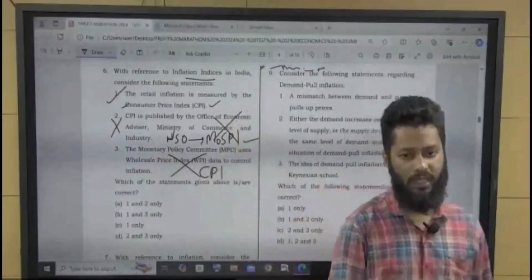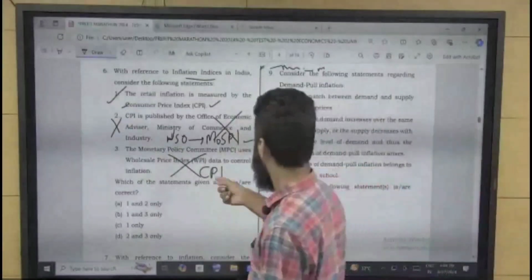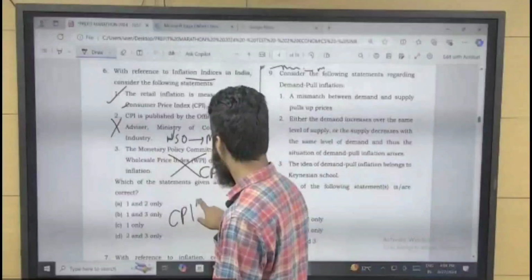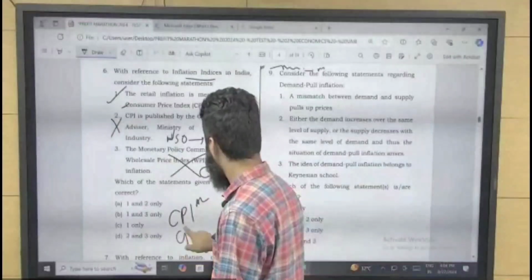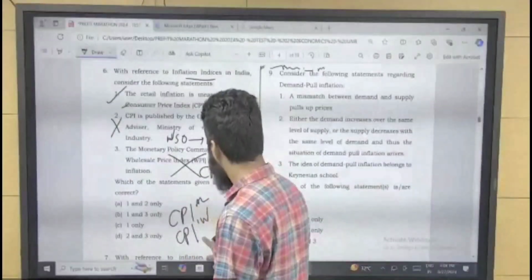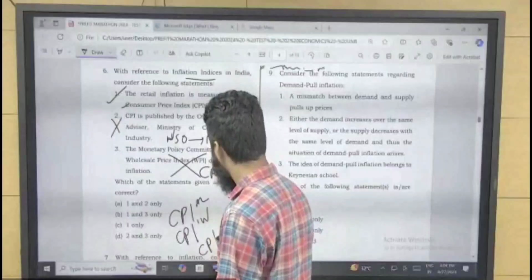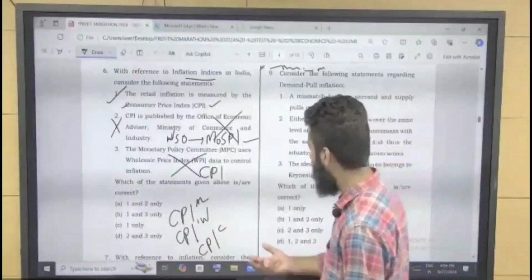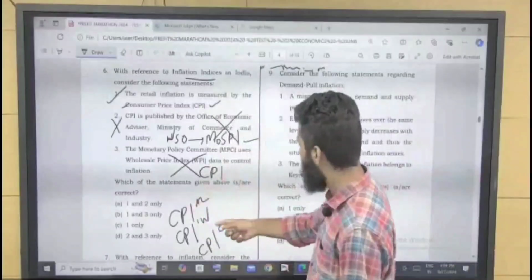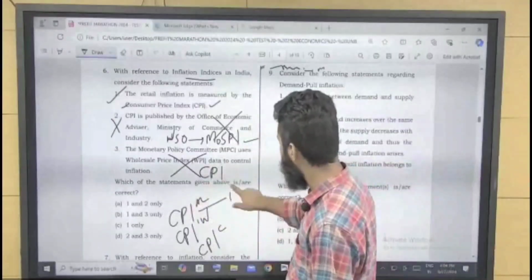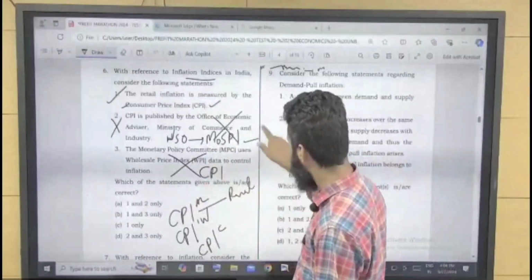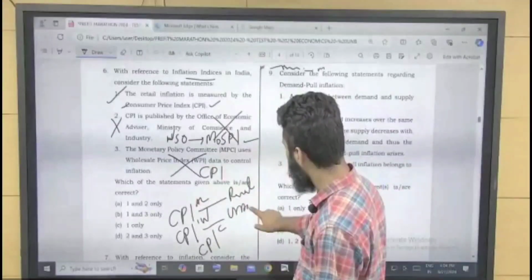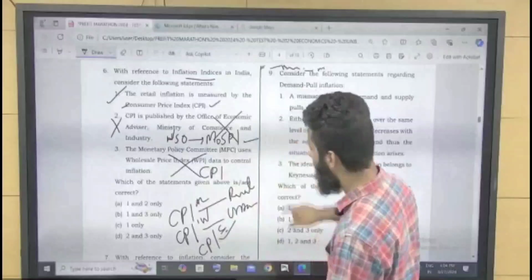Also, there are three variants of CPI, that is CPI agricultural labor, CPI industrial worker, and CPI combined. CPI agricultural labor basically shows rural inflation. CPI industrial workers basically shows urban inflation, and CPI combined is combined.